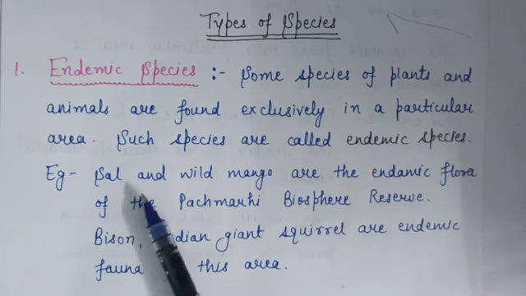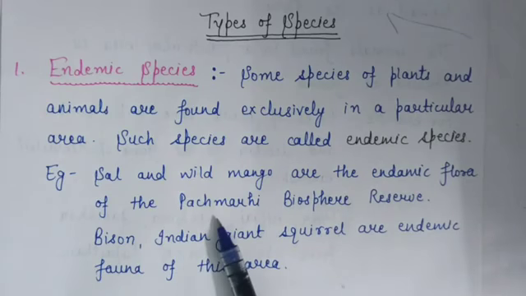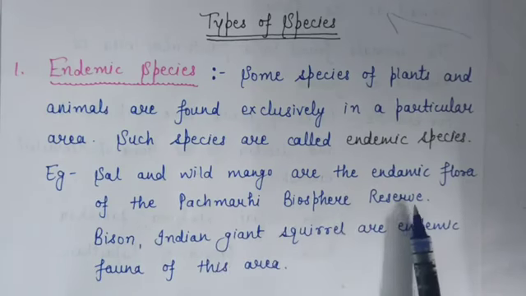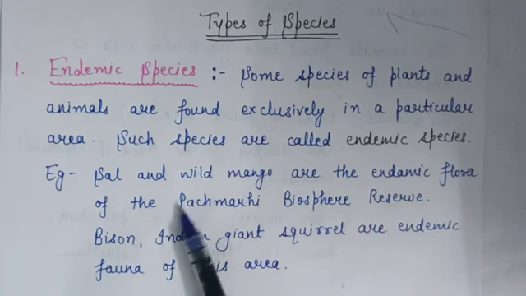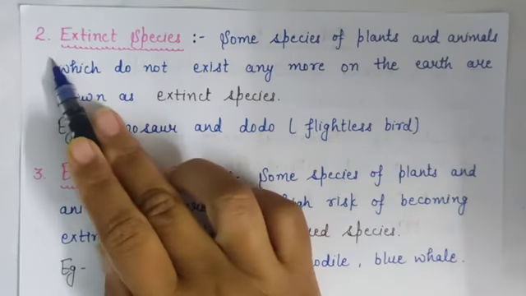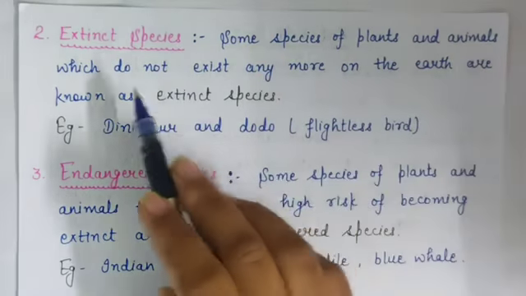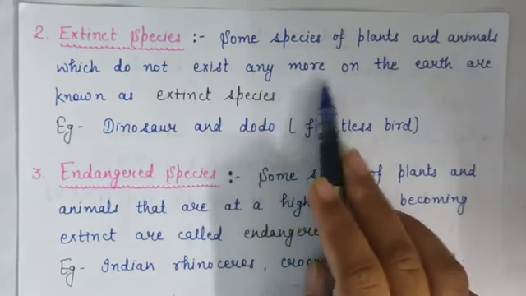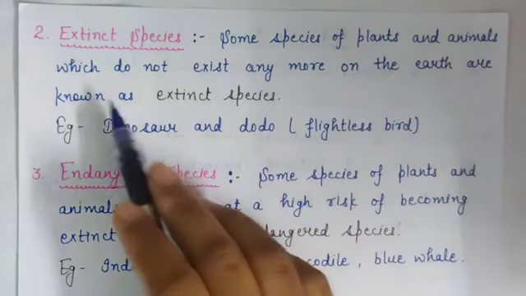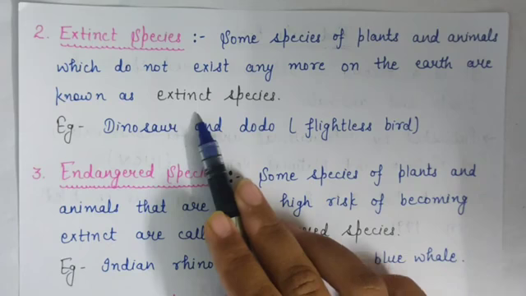For example, sal and wild mango are the endemic flora of the Pachmarhi Biosphere Reserve. This is the name of the biosphere. And bison, Indian giant squirrel are endemic fauna of this area. Second is extinct species. Some species of plants and animals which do not exist anymore on the earth are known as extinct species. What are extinct species?